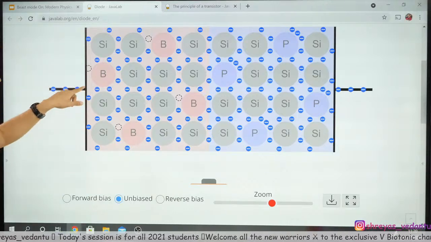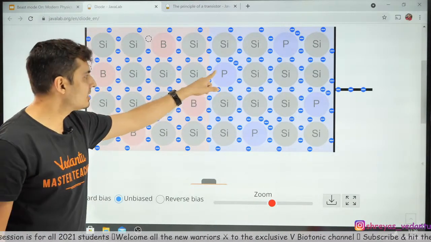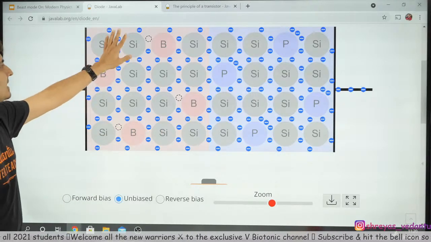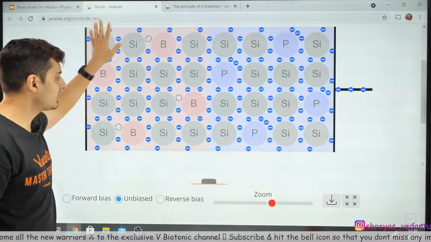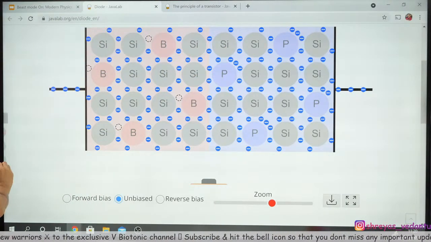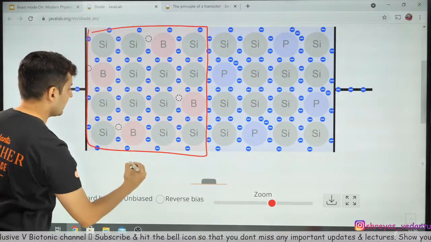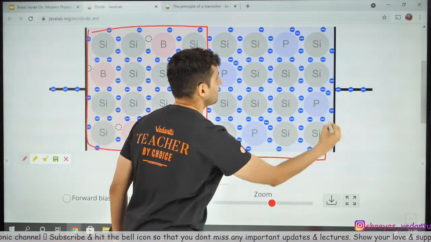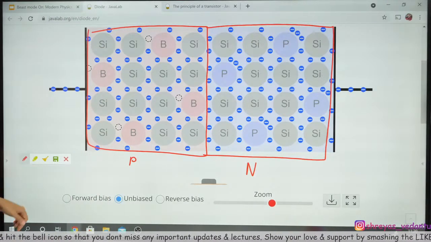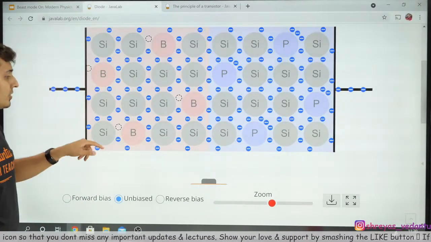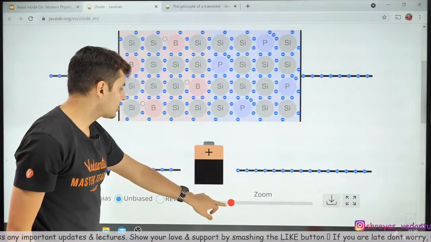Now, on the left side, you can see boron, and on the right side, you can see phosphorus. So clearly, this is trivalent, this is pentavalent. So this is p-type, this is n-type. I hope you can see this clearly. So on the left side, this much part is p-type, and this much part is n-type of semiconductor. Great. Now, observe what happens. I'm just going to remove this.